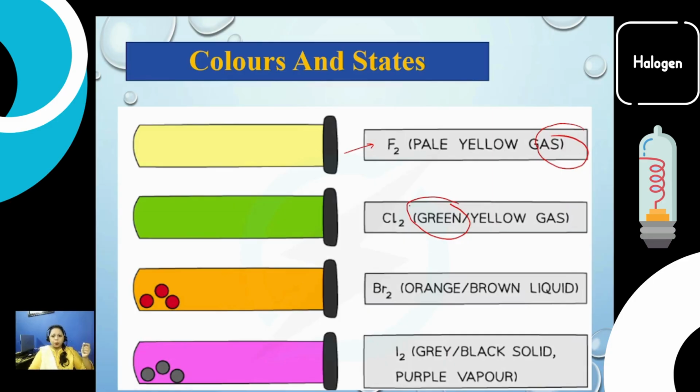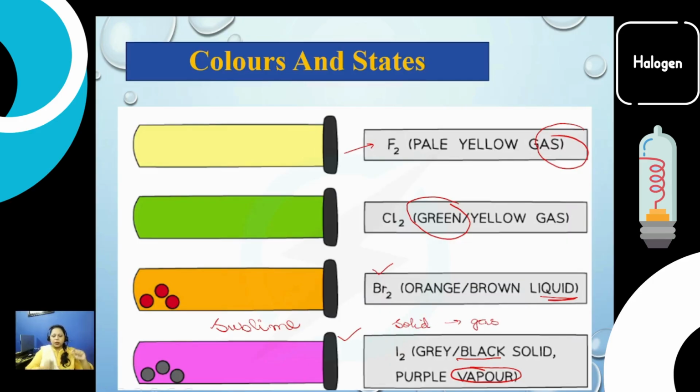The next one is bromine, which is mainly brown in color and exists in liquid form. The last one is iodine, which is a gray-black solid, and purple vapors are formed when it is vaporized. Iodine can sublime easily. So what is the meaning of sublime? Sublime means that a solid can convert directly into gas without converting into a liquid state.